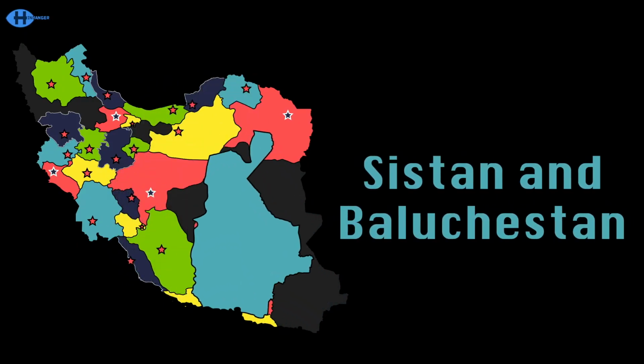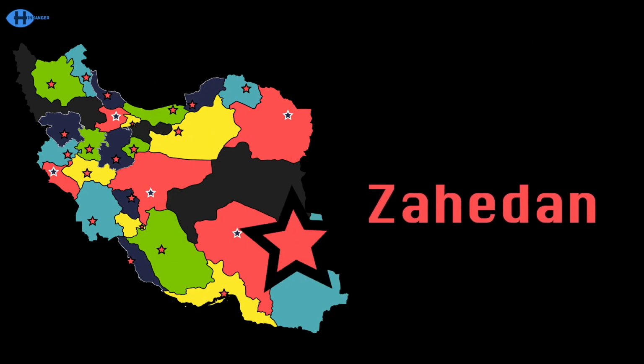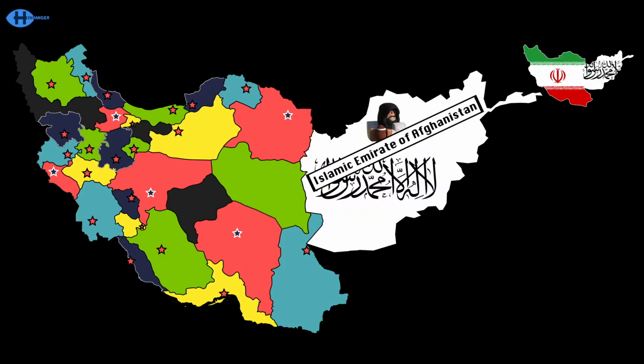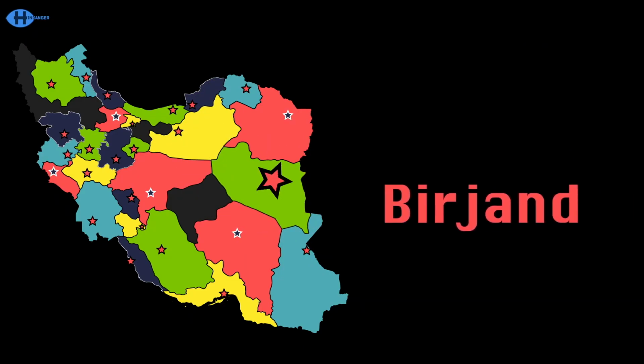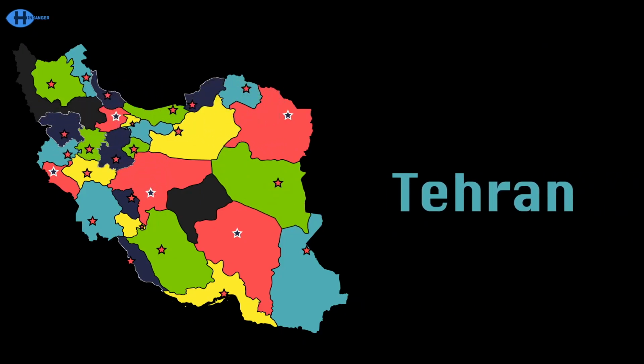Sistan and Baluchistan touches Afghanistan and Pakistan. The capital's near where all the borders meet, Zahedan. South Khorasan only has Afghanistan on its border. Birjand is the capital with some order. Tehran has a goofy looking provincial shape. Tehran is the capital and also the country's in this state.